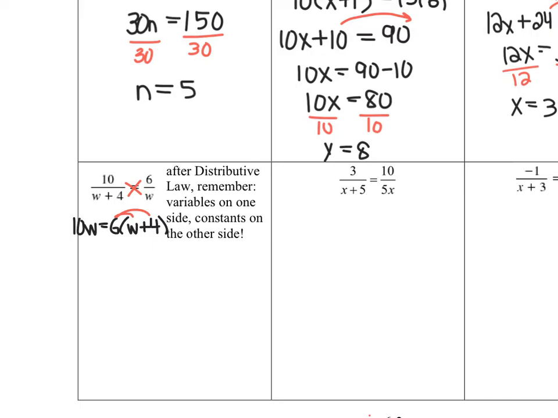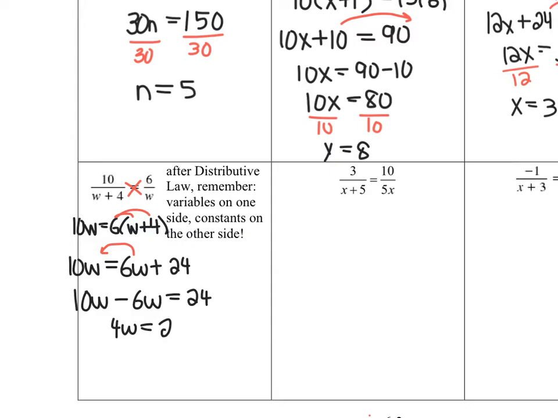Right now you guys have the knowledge to solve this. You don't really need to watch. You can go right ahead, but I'm going to work through it. So I have 6w plus 6 times 4 is 24. Now I have variables on both sides. All that means is I need to bring that 6w to the other side to join the 10w, so that I have 10w minus 6w equals 24. Collect my like terms, and then divide out the 4. So this part should look familiar from grade 9. It's nothing new. I want you to try the next one on your own, and then come back to the video to check your work.